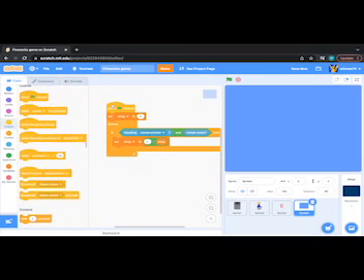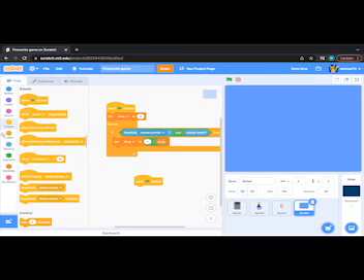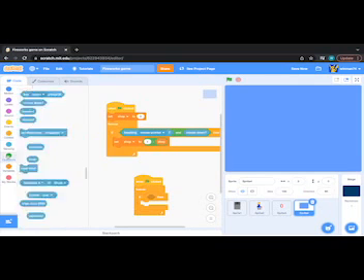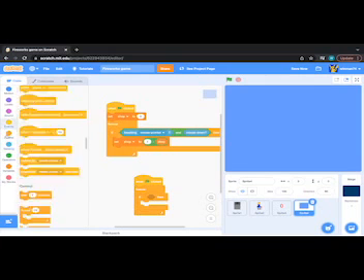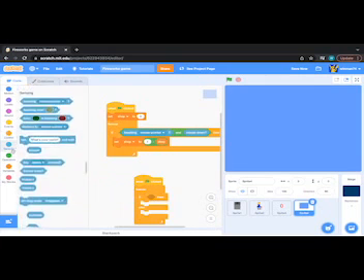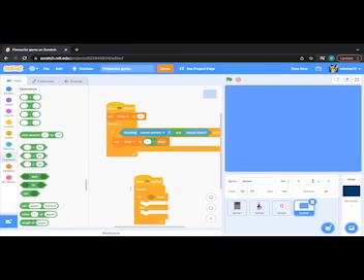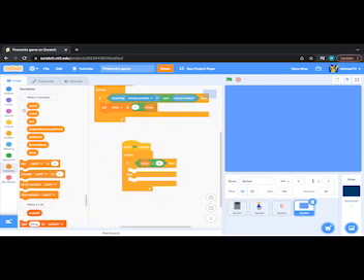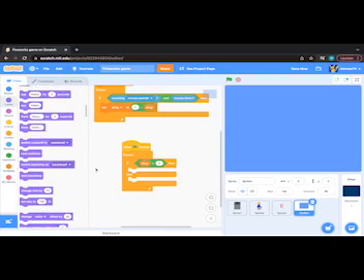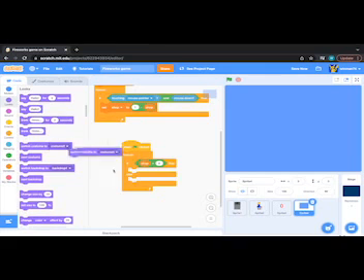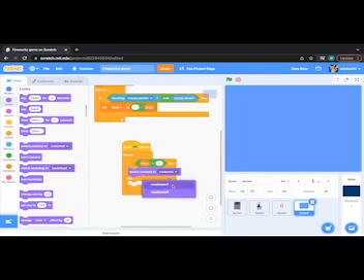And then we'll do a when green flag clicked forever, if shop is equal, oh wait, no, not an if else. So if shop is equal to 0, then switch costume to the first one.